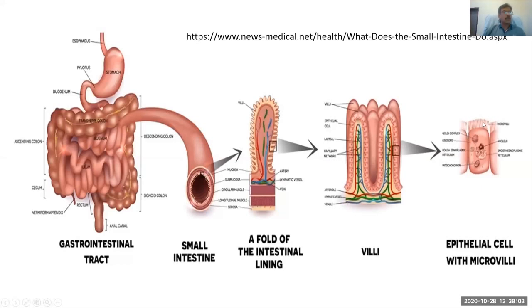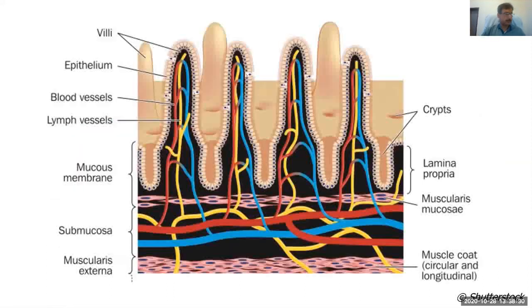So if you look at the structure of the villi, each villus contains these microscopic hair-like structures that are known as microvilli. In this way, the folding, the presence of these villi, and under each villus the presence of microvilli, increases the surface area for the absorption of the nutrients.